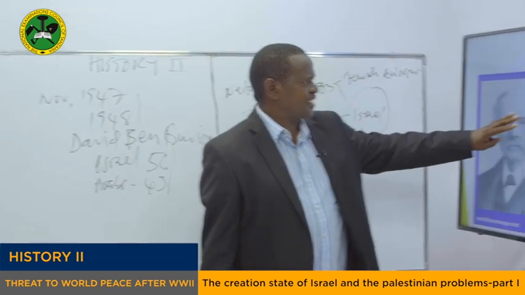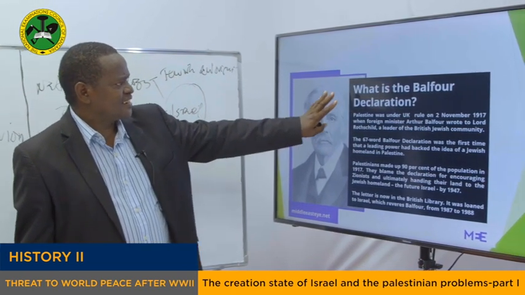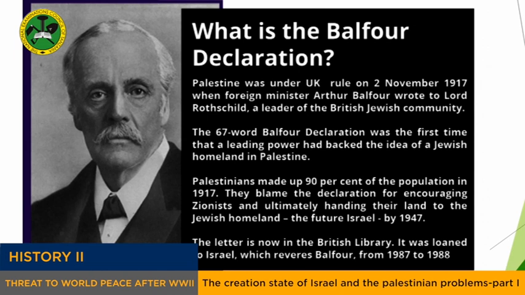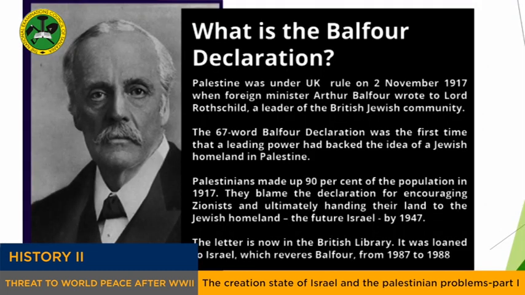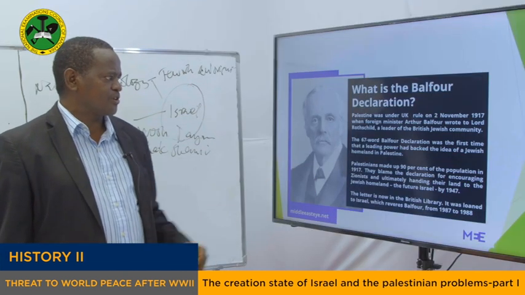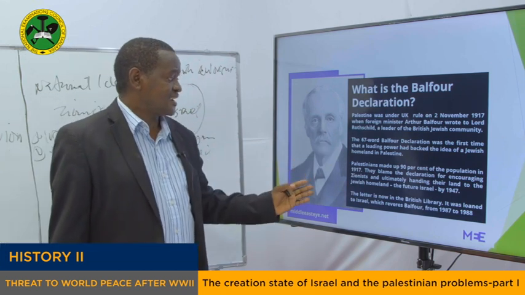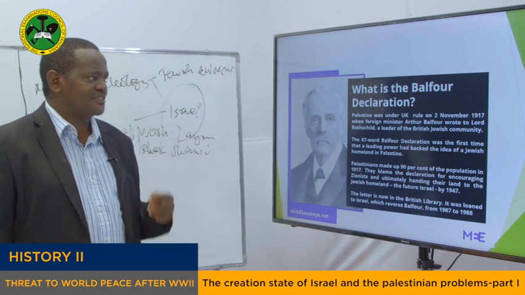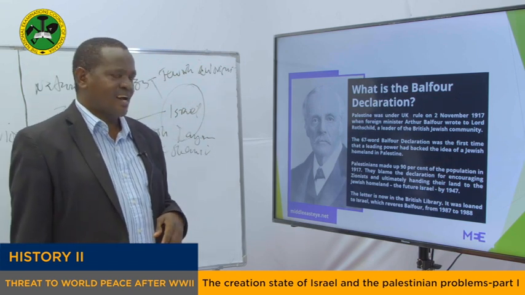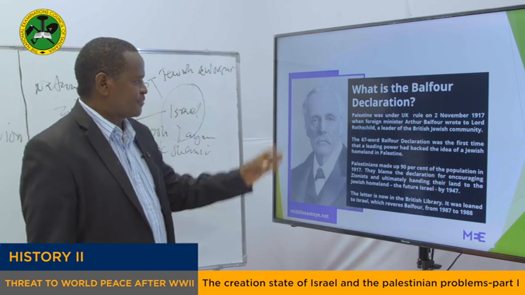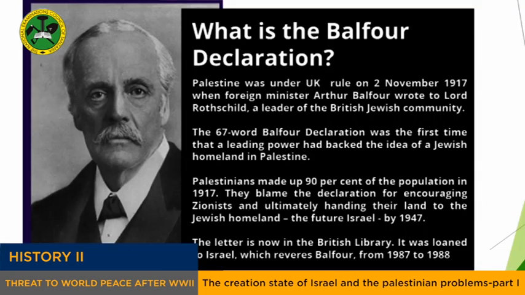My dear students, this is Balfour, and this is what we call the Balfour Declaration. As you can read here, my dear students, Palestine at that time was under the United Kingdom, which ruled it. On the 2nd of November 1917, Foreign Minister Arthur Balfour wrote to Lord Rothschild, a leader of the British Jewish community, and in fact, they agreed that Britain was going to give that mandate colony of Palestine to the Jews for them to establish their new home. So this is Arthur Balfour, and this is what has been agreed.